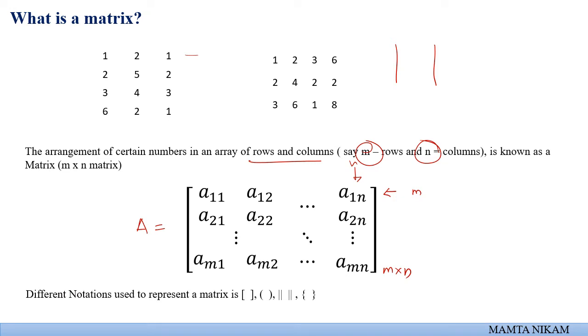Also, there are a few more notations: you can write it in round bracket form, or in curly bracket form, but mostly we use square brackets. So what is a matrix? A matrix in simple language is nothing but an arrangement of elements in rows and columns.